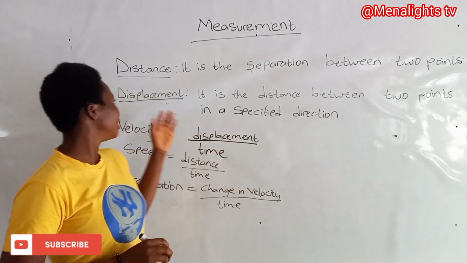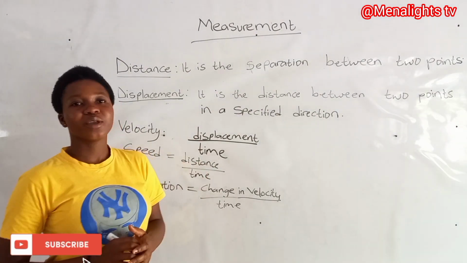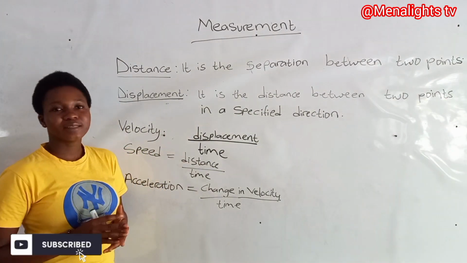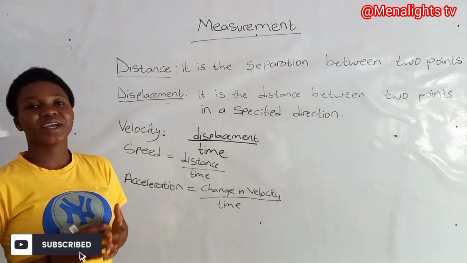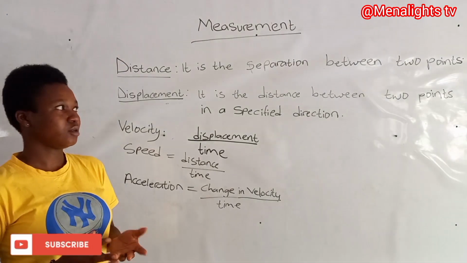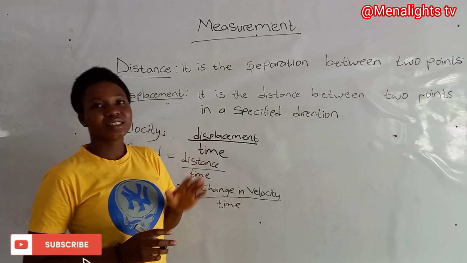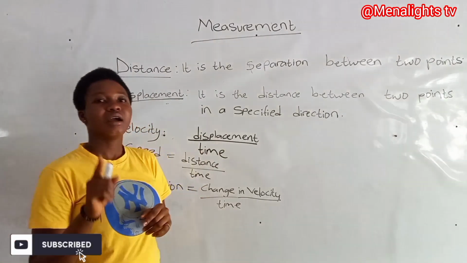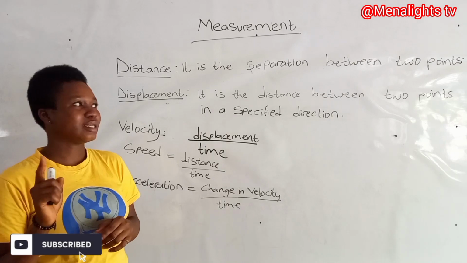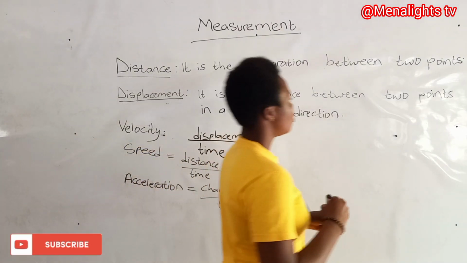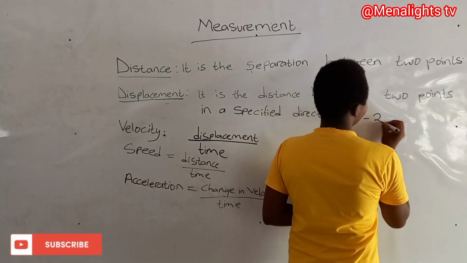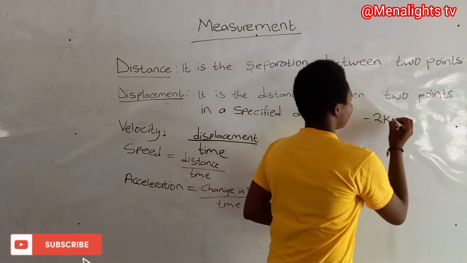So the second thing we have here is displacement. When we talk about displacement, it is the distance between 2 points in a specified direction. So the difference between distance and displacement here is that distance does not have a direction, but displacement has a direction. For example, we can have minus 2 kilometers.